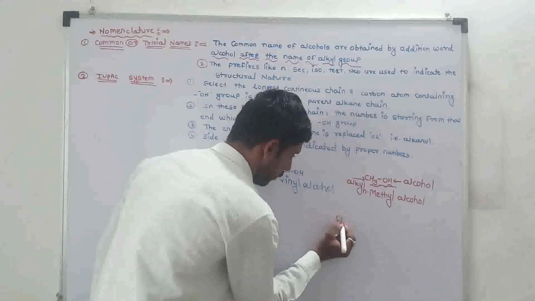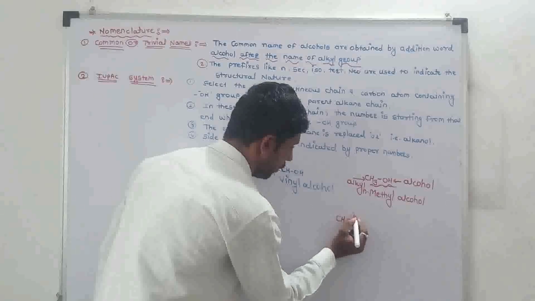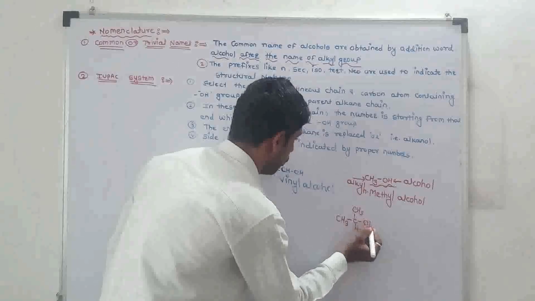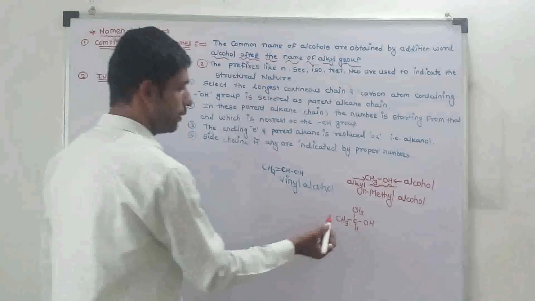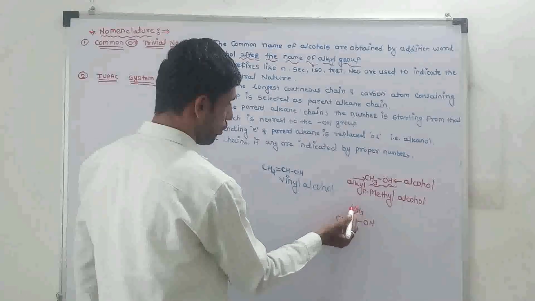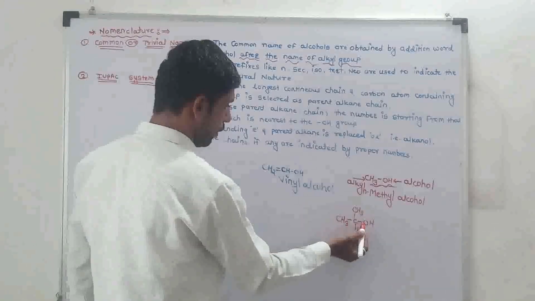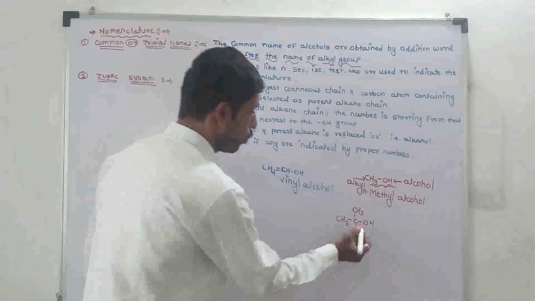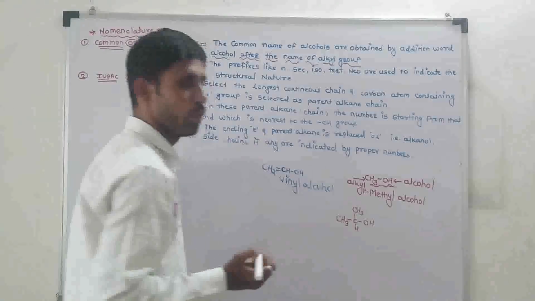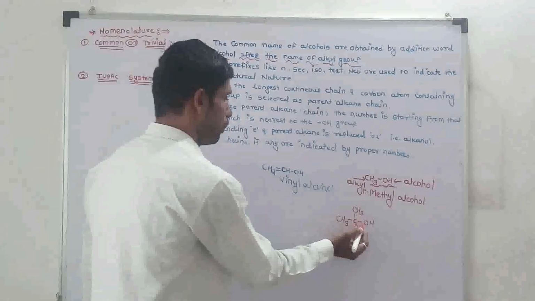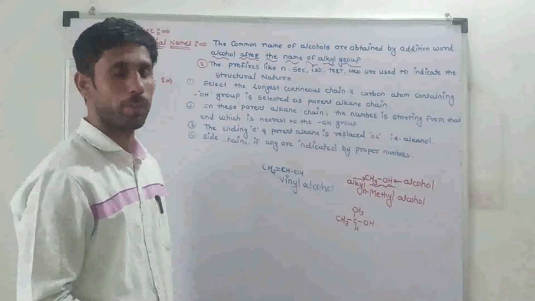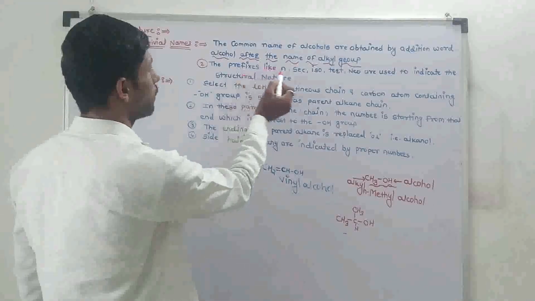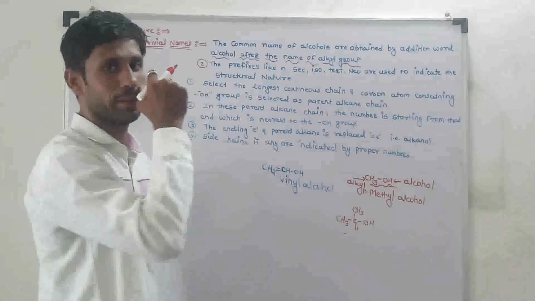Second example, CH3, CH, CH3, and OH. In this structure, the carbon is bonded to two methyl groups and one OH group. The OH group is directly attached to a secondary carbon atom, so add the prefix secondary. SEC means secondary.